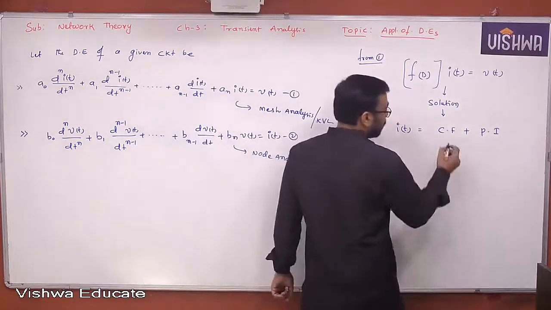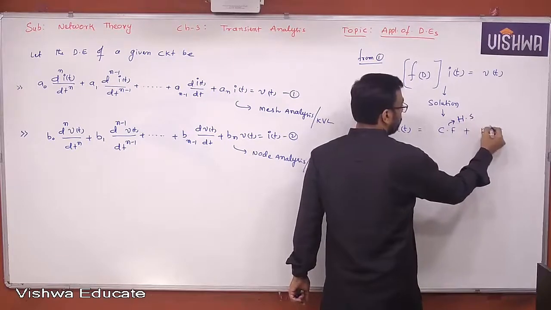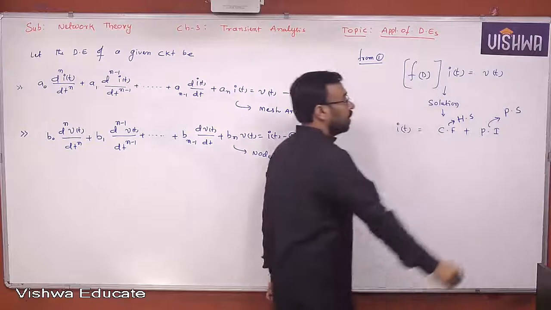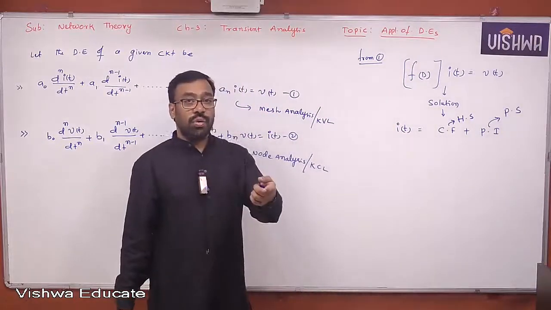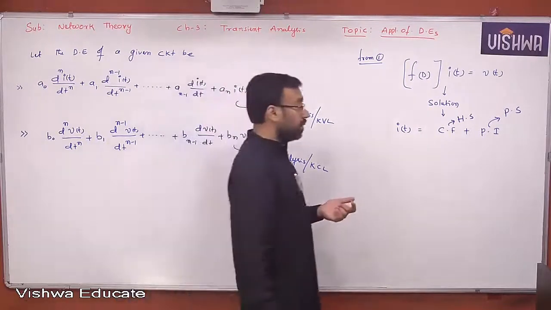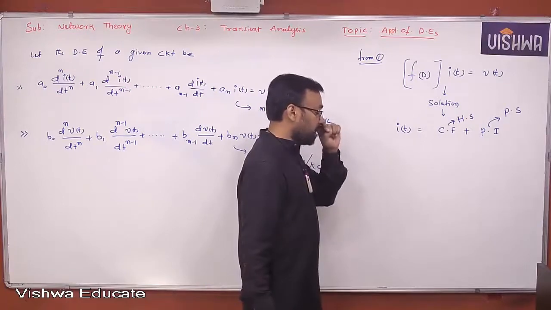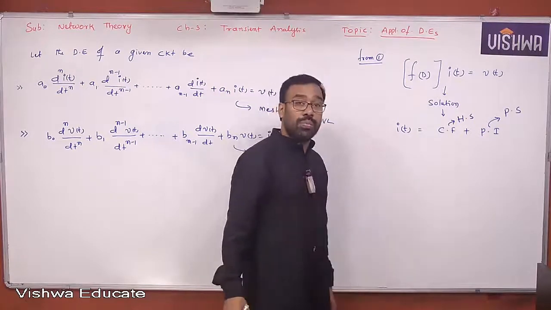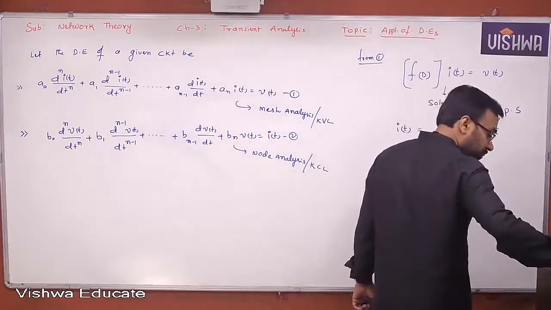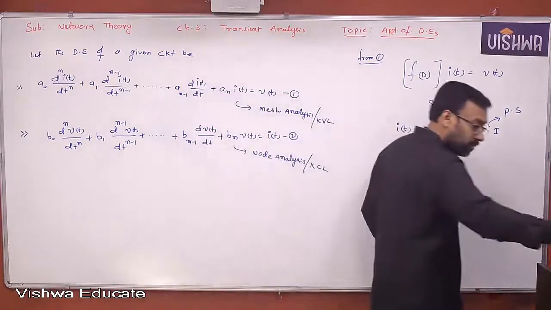Complementary function is also known as homogeneous solution. Particular integral is also known as particular solution. Okay, we have different names in mathematics. You can use the different names. In place of complementary function, you can also call it homogeneous solution. Okay, now look at this, all of you. I think I will give you some time to note down that part.